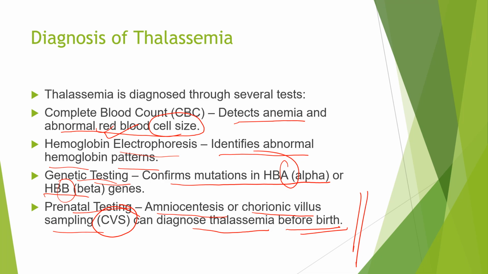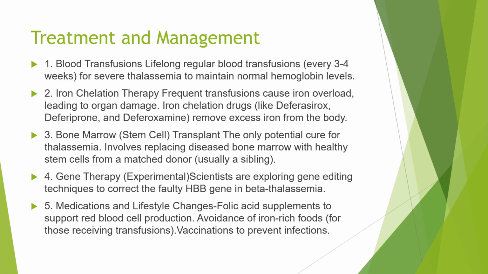Okay, so what are the possible treatments done in case of thalassemia? Let us see that. Treatment and management: the one and only main thing is that blood transfusion should be done lifelong. Regular blood transfusion every 3 to 4 weeks for severe thalassemia is to be maintained to maintain a normal hemoglobin level. Then comes iron chelation therapy.